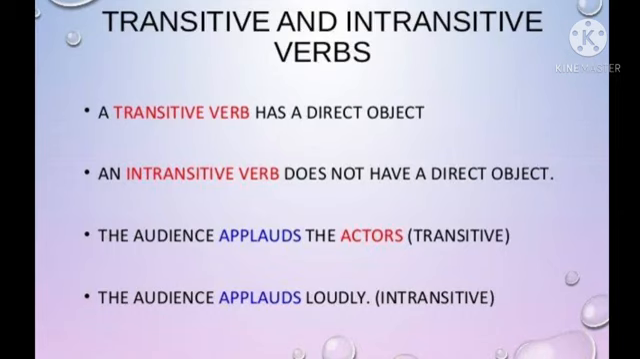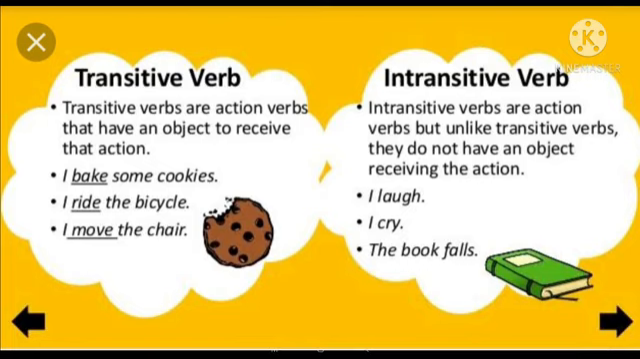So there we can see loudly is the adverb. There is no object after the verb. Then that verb is called an intransitive verb. An intransitive verb means it does not have a direct object or an indirect object. Once again, I'm just repeating. Transitive verb means the action verbs that have an object to receive that action.